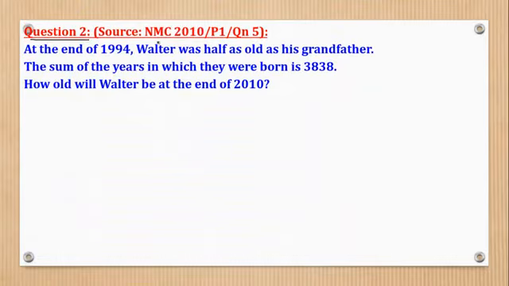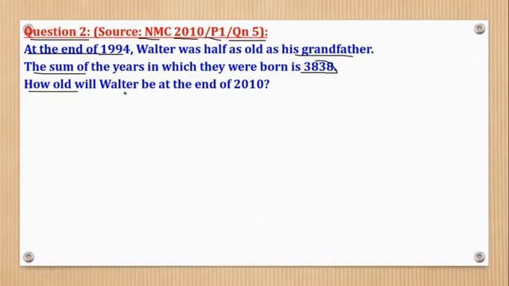Then question 2 came from the National Math Contest of 2010, paper 1, question 5, and it says, at the end, note this word, end of 1994, Walter was half as old as his grandfather. The sum of the years in which they were born is 3838.